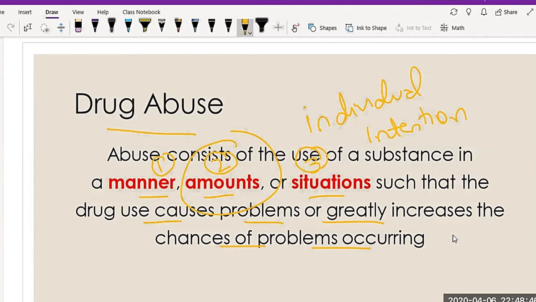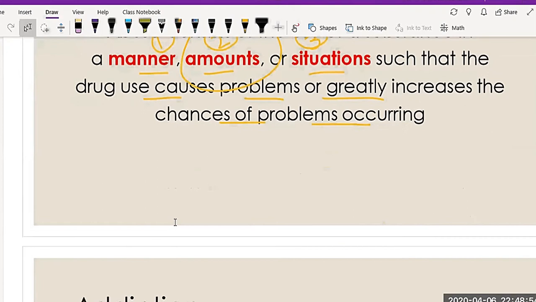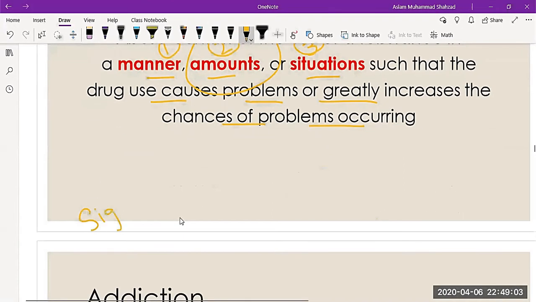Because there's a difference between signs of drug misuse and signs of drug abuse. There is a difference between both terminologies. When we talk about the signs of drug misuse, there are the following reasons.